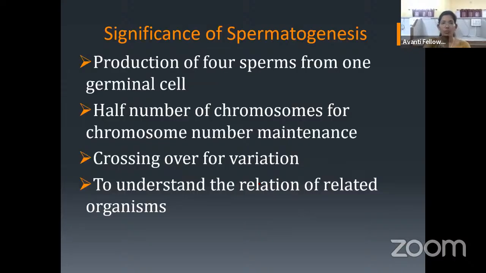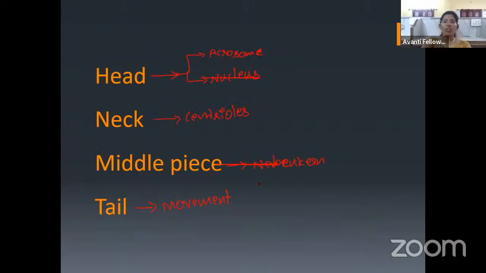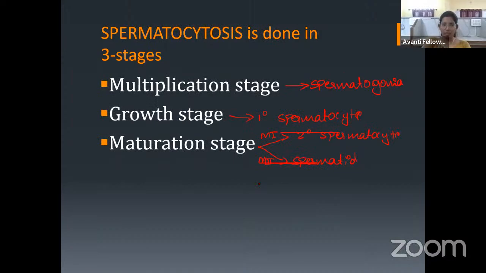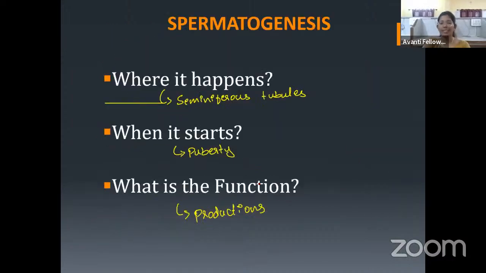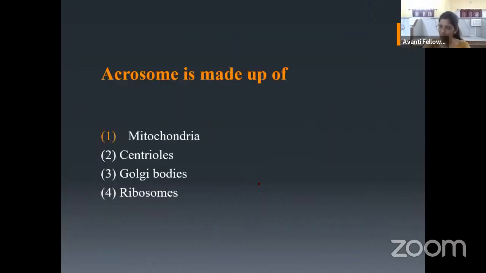Let us move forward. And here you can see the significance of spermatogenesis, why the spermatogenesis has to happen. These are all the significance. And next, so this is all about spermatogenesis. Genesis means to synthesize. What is synthesizing here? Sperm is synthesizing. So before going to the next step, let us discuss some questions and then we'll go.